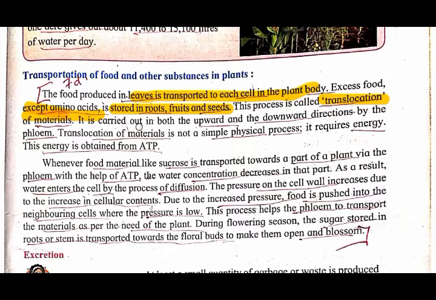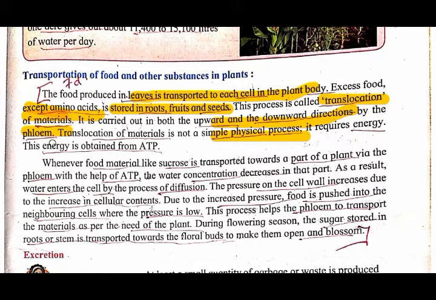Now this translocation, that is, the food, is carried in both the upward direction as well as the downward direction by the phloem. Who carries this food? That is the phloem. The phloem is a tissue present in the plants. So it carries the food to the different parts of the body, upward and downward.